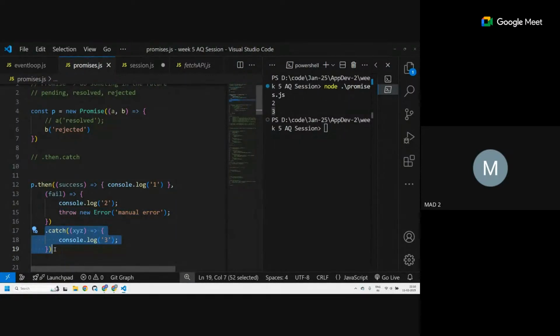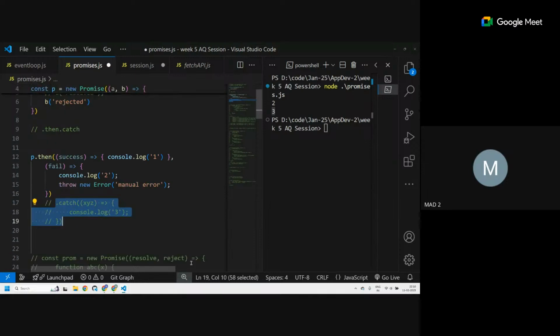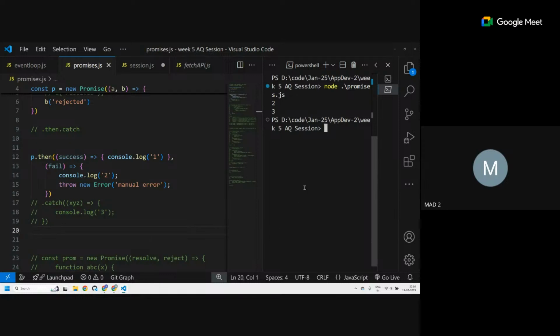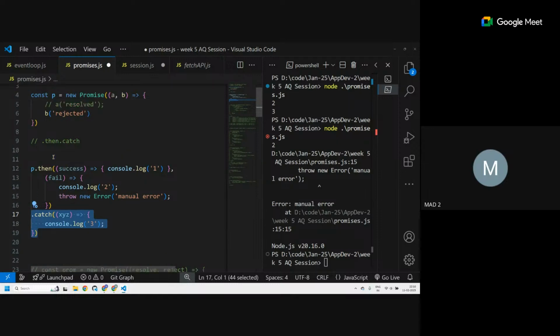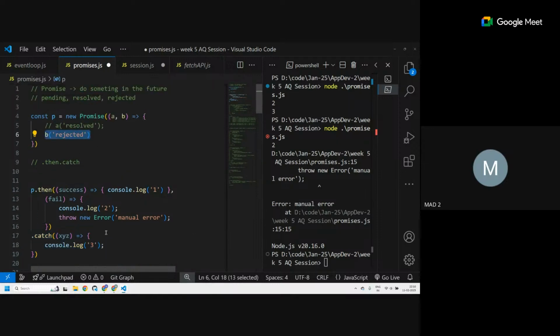If I didn't have this dot catch, then what would happen? There would be an error on the console over here. Let's see. See, I got some kind of error. So this dot catch is for error handling, and that error is created either by rejection, or you can also have some kind of manual error or some other kind of error that happens.